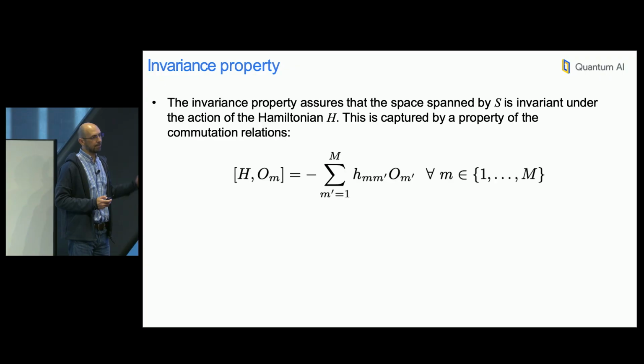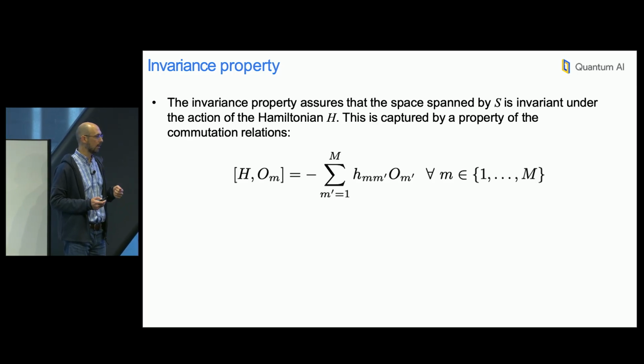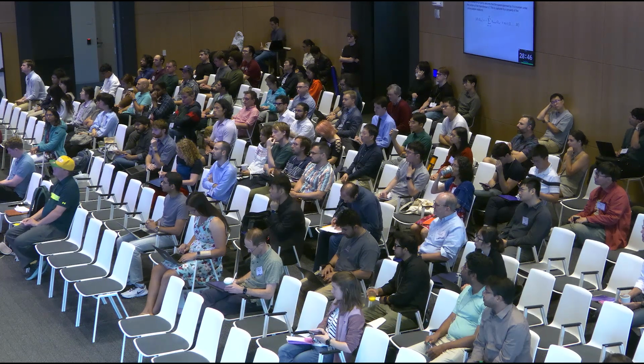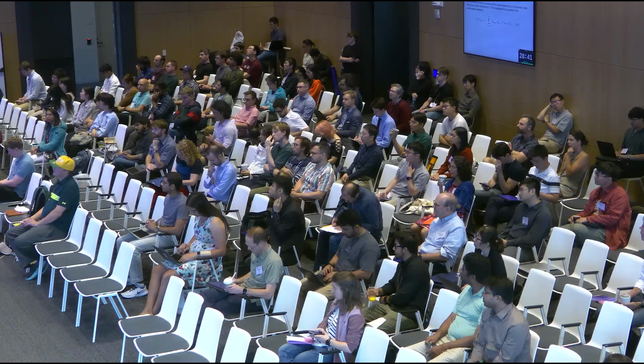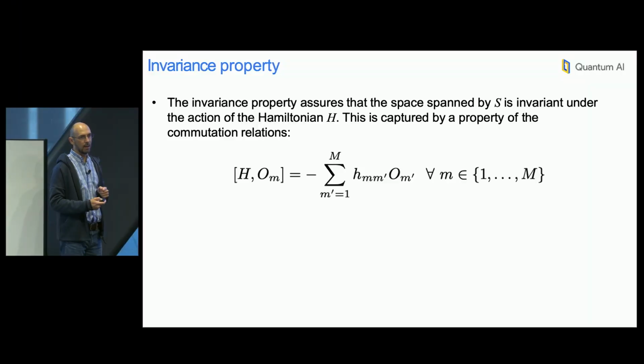invariance property? It's this mathematical relation that we have here. If I take every single operator of my operator set and I combine it with my Hamiltonian, and now I obtain a linear combination of the operators in the same set, then the invariance property is satisfied. For those that are familiar with Lie algebras, this is a standard property of Lie algebras, for example. So I take my Hamiltonian that is acting on my full quantum system. I combine it with every single operator of my operator set. If I have this property on the commutator, we are going to say that we satisfy this invariance property.